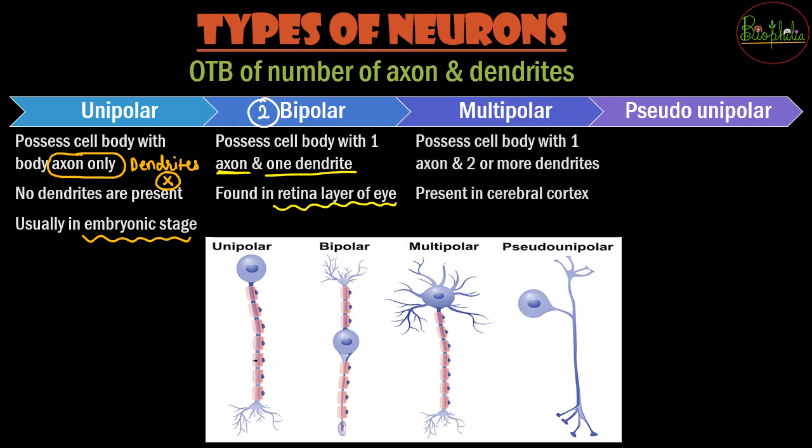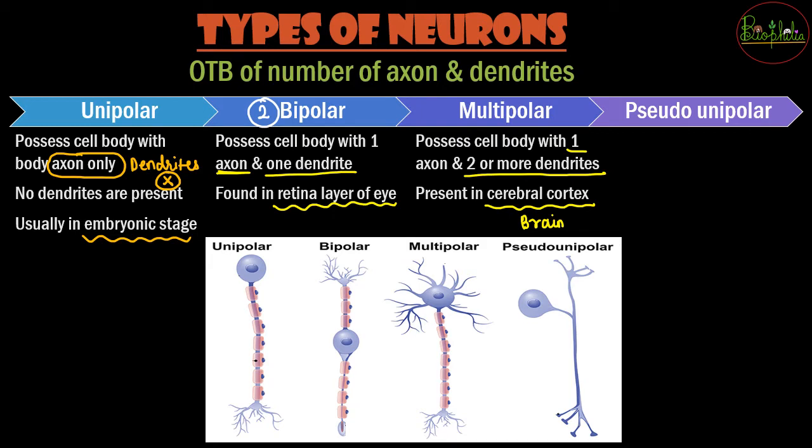So same thing, that is one axon because axon remains only one always. And whatever the number increases is the number increased in the dendrites. So such multipolar neurons are found in the cerebral cortex. Cerebral cortex is related to the brain because as you know brain is the area जहाँ पे बहुत ज़्यादा processing होती है.